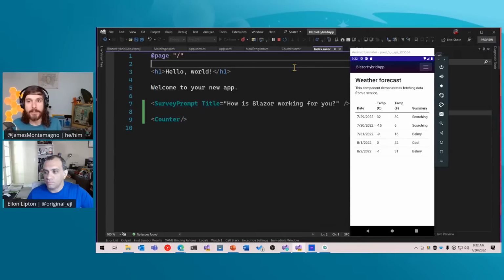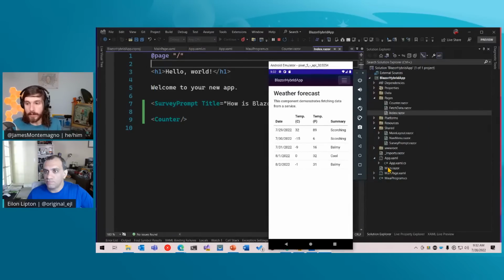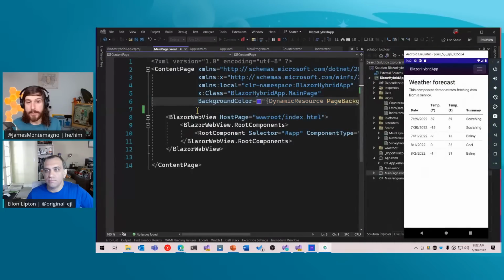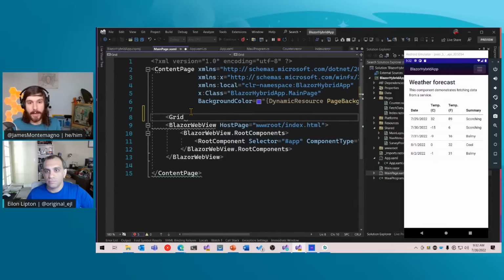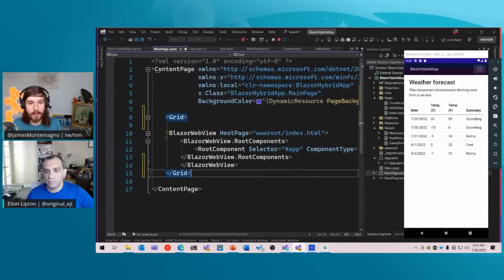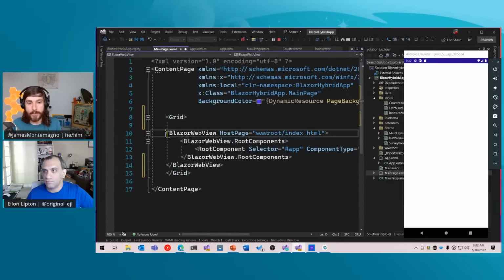Like if I really wanted to, let me just show you what that would look like. I could go into this main page and say, there's this web view here. It's a Blazor web view. I could say, let me add a grid instead of just adding one control. And a grid enables you to do columns and rows.